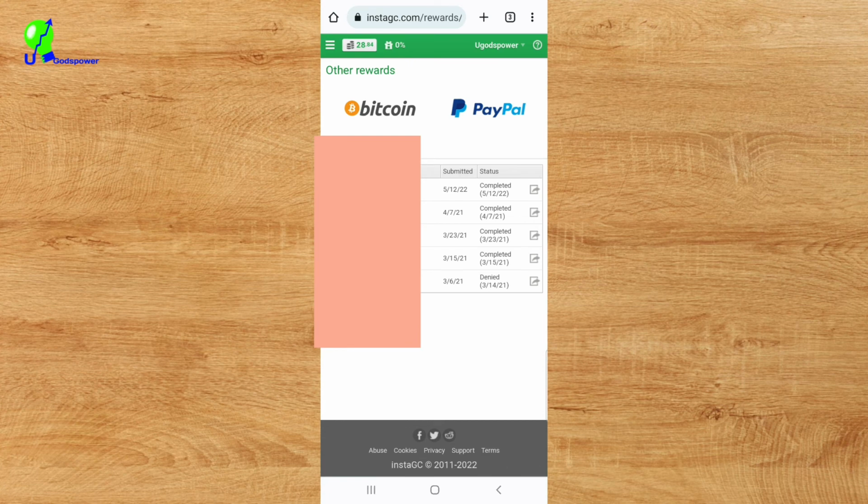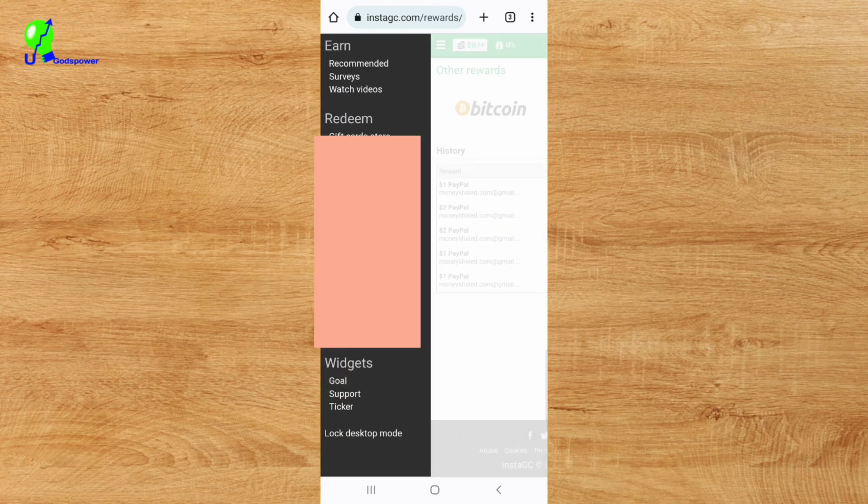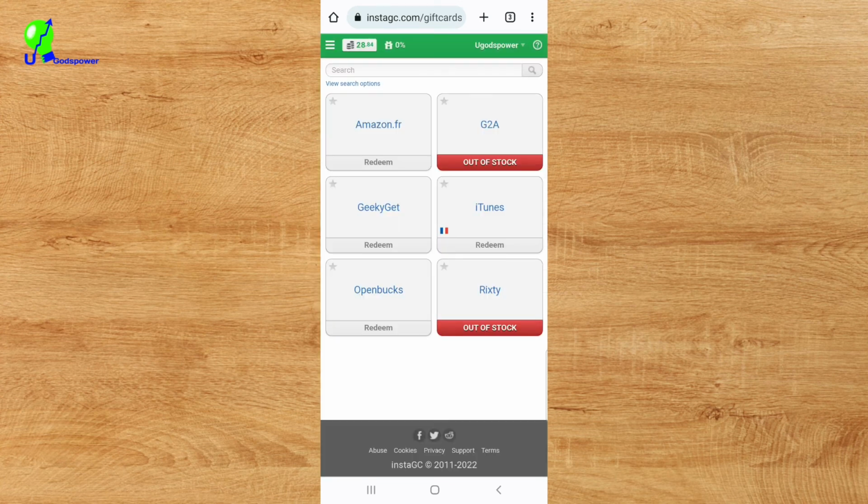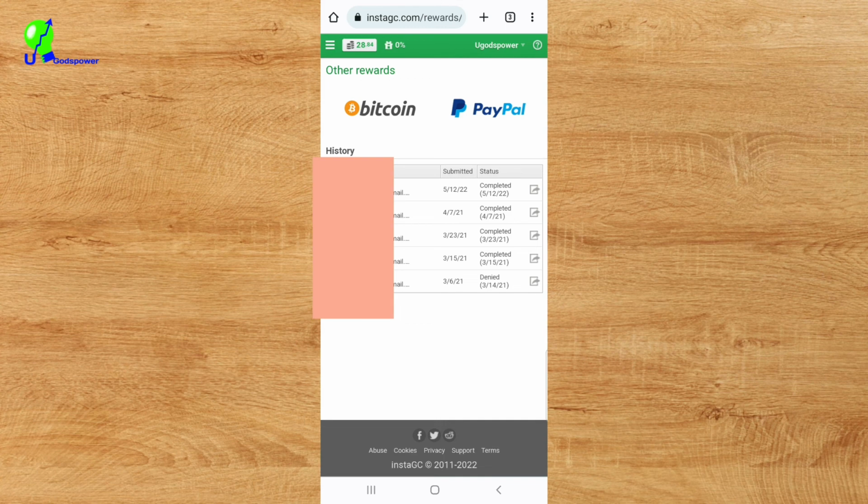And if you want to use other, let me say you want to use a gift card, click on it, and here under reward again, you can see gift card store. Click on gift card store. It will show you multiple gift cards. Depending on the country where you are, you find a lot of gift cards that you can use. In my own country, these are the gift cards that are available, which are Amazon.fr and G2A and other methods that I can use to cash out my money. So that is how you can use this website and make money with it and cash out.